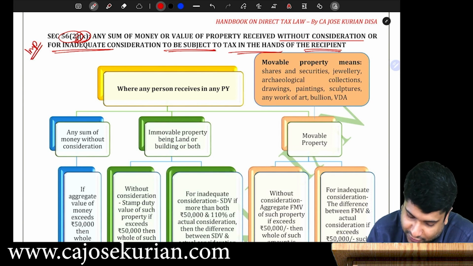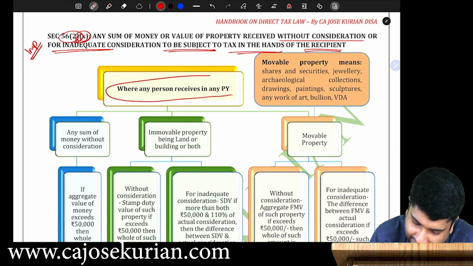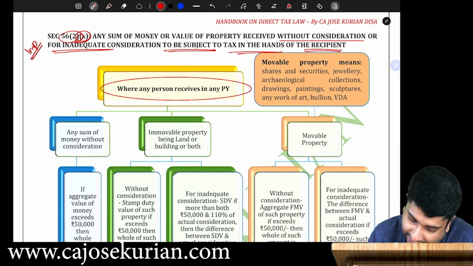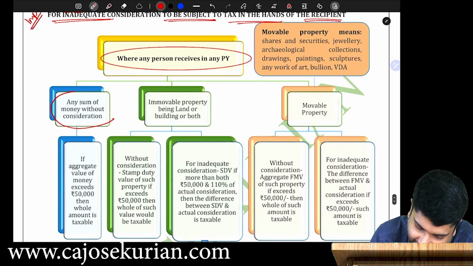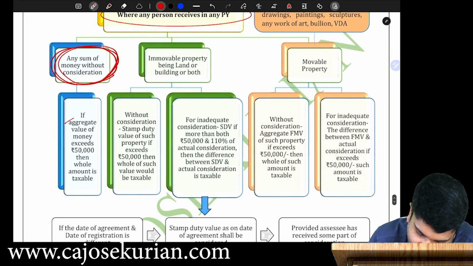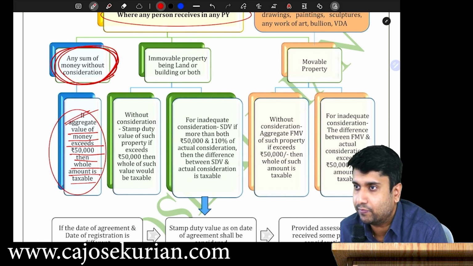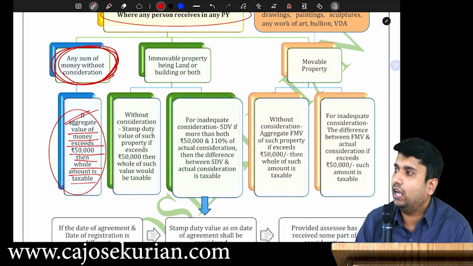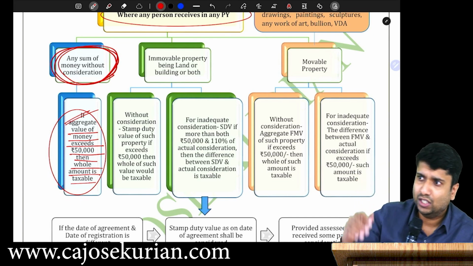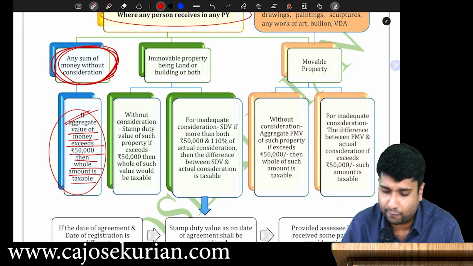Can you read the first box? When any person receives in any previous year any sum of money without consideration, and if aggregate value of money exceeds 50,000, then whole of the amount is taxable. Are you all with me? Yes, are you all listening? Yes, so we will take one example for completing this.